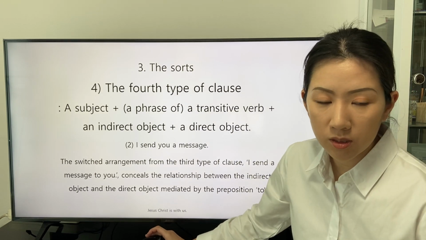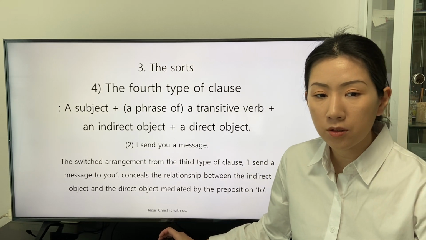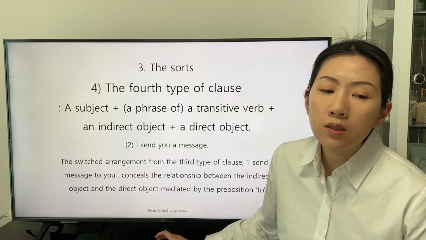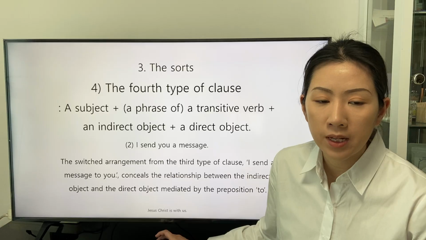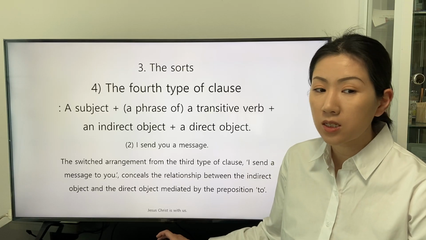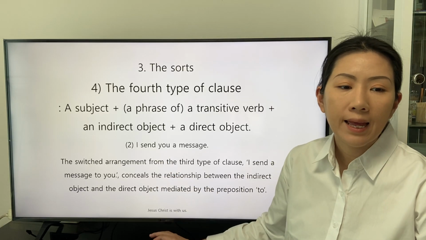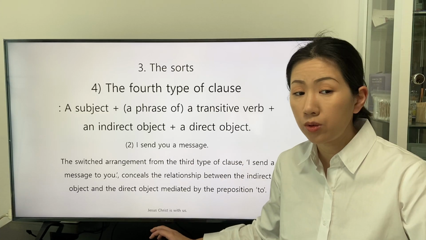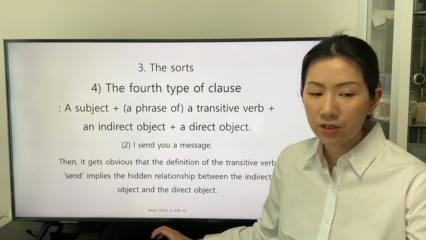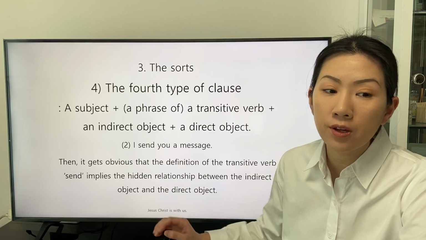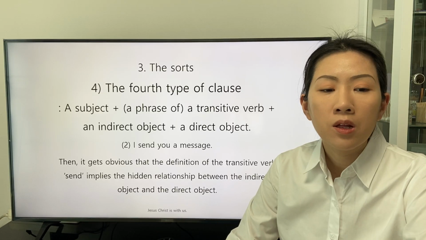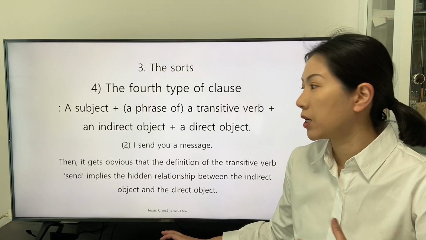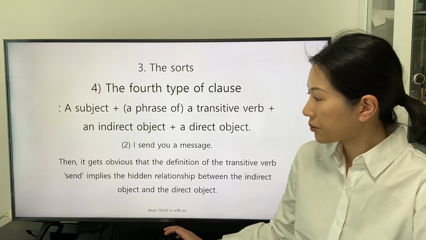The switch of the arrangement from the third type of clause, "I send a message to you," conceals the relationship between the indirect object, you, and the direct object, a message, mediated by the preposition to. Then it gets obvious that the definition of the transitive verb send implies the hidden relationship between the indirect object and the direct object. There is a time gap